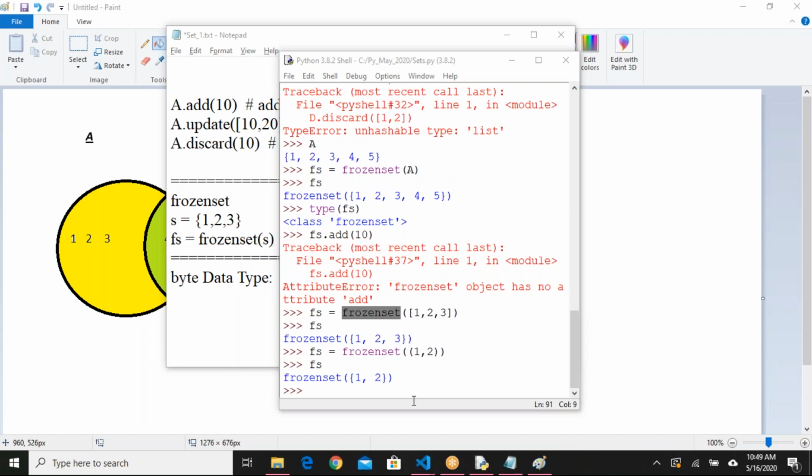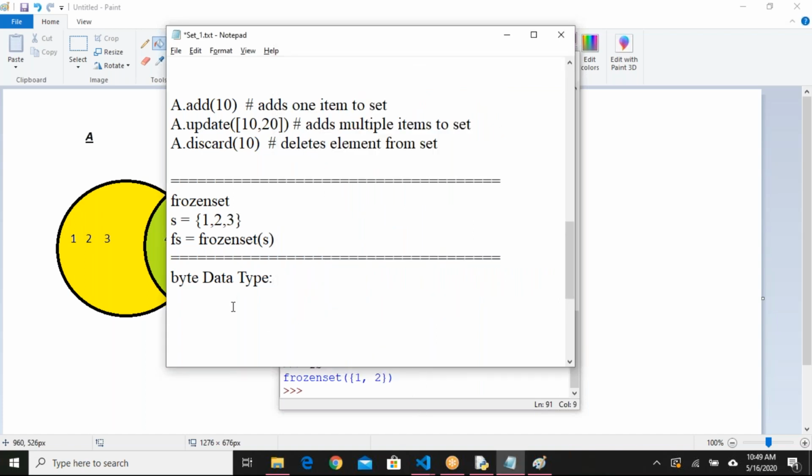Okay, two more data types are there. Let me cover them as part of the syllabus. So one is the bytes data type. It is again a collection only, but one limitation is there. It can store only numbers from 0 to 256. 0 to 256 is the max size of the element. Byte means the size allowed here is 0 to 256.